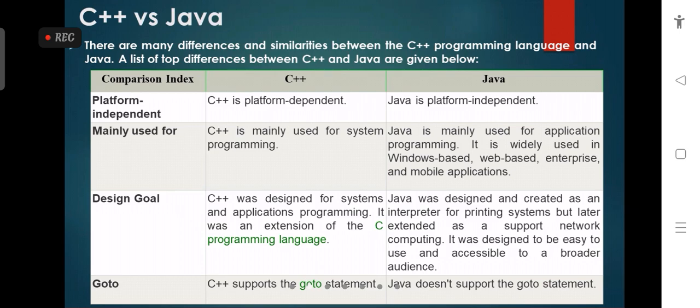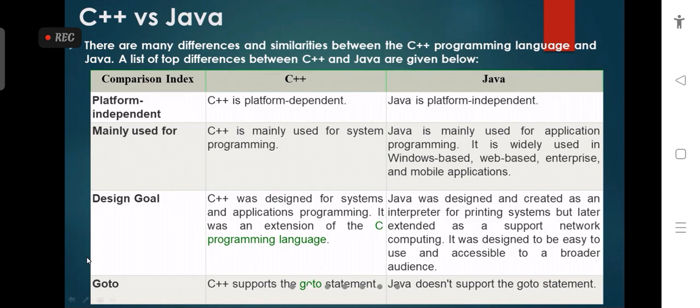So why is Java popular over C++? Here we see the point-wise differences between C++ and Java. We create three columns: one for the comparison points, another for C++, and another for Java.